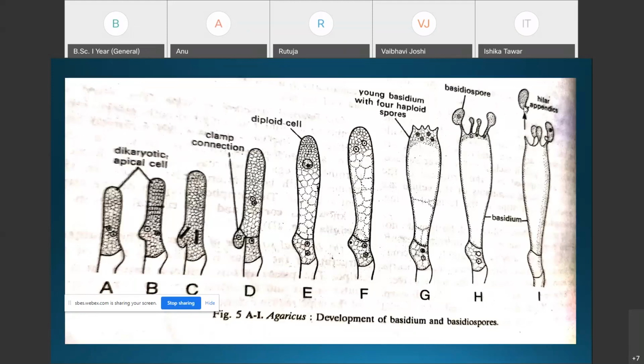Depending upon the strain of the basidiospore, the mycelium may be of positive or negative strain. The primary monokaryotic mycelia form the dikaryotic mycelium by somatogamy. That is the sexual reproduction in Agaricus.